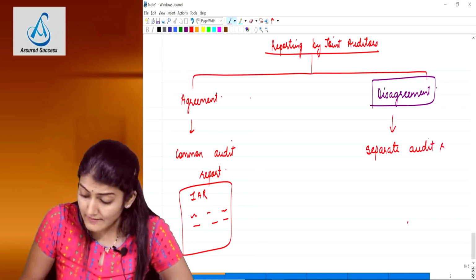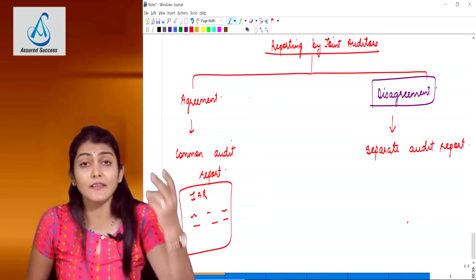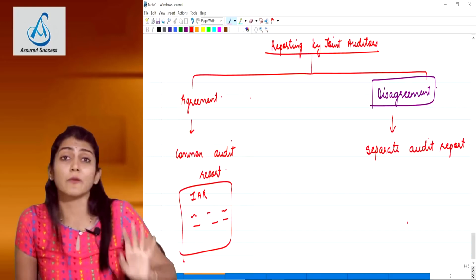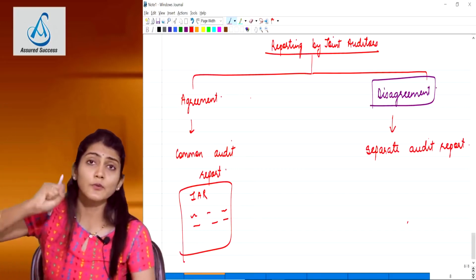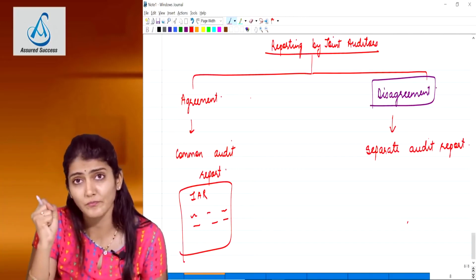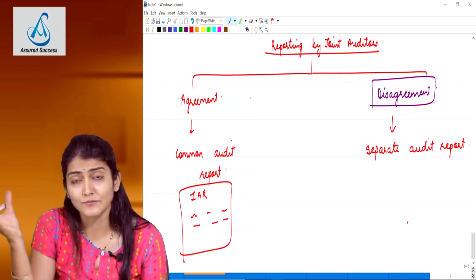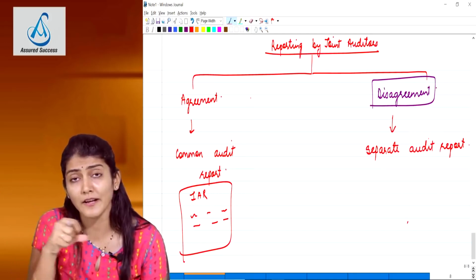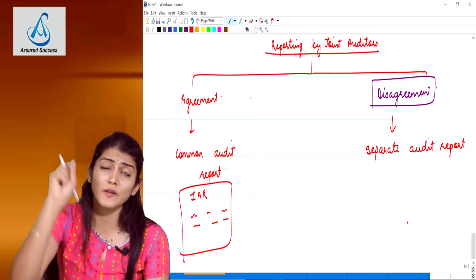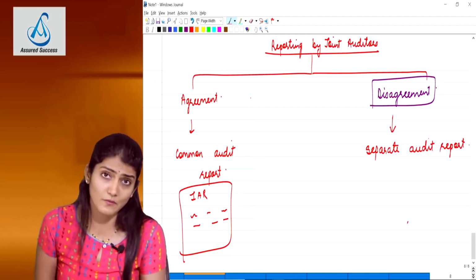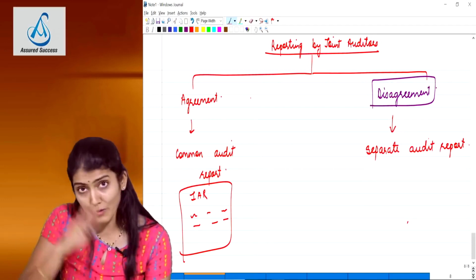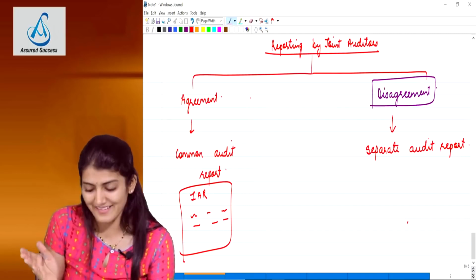Okay, but now in our example, out of 3, 2 are saying qualified and only 1 is saying adverse. So should we apply the rule of majority wins? No, even the old standard said that, and even the new says that.